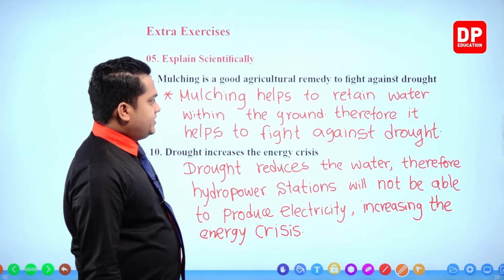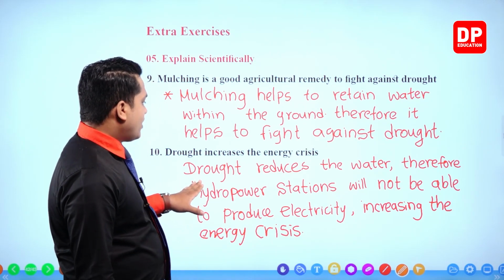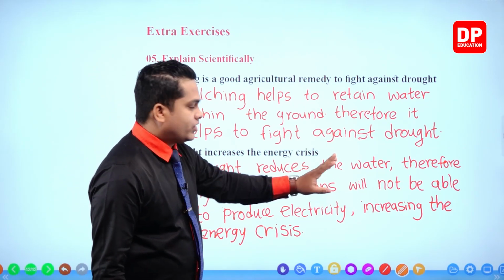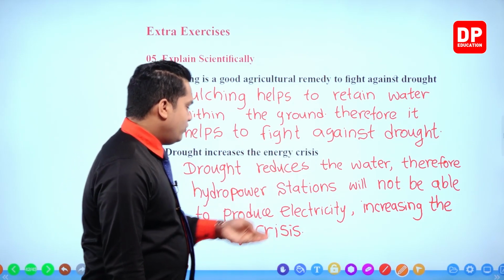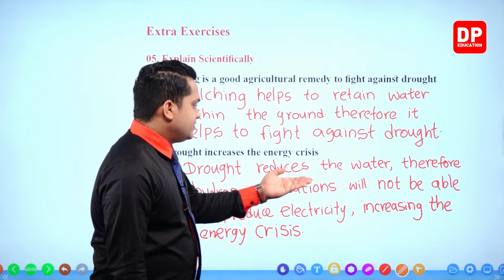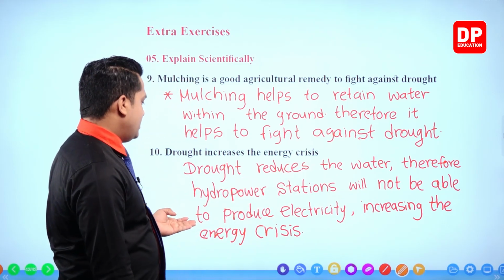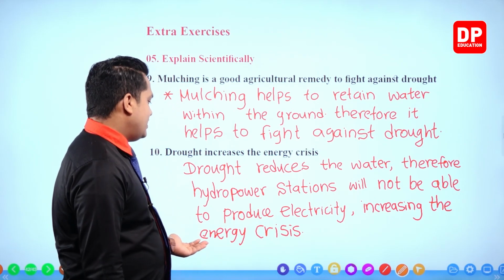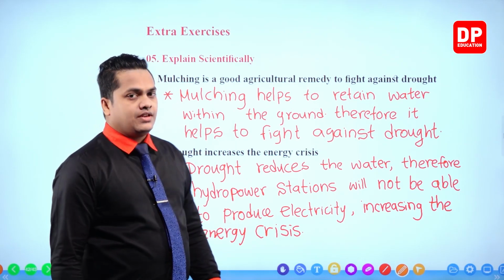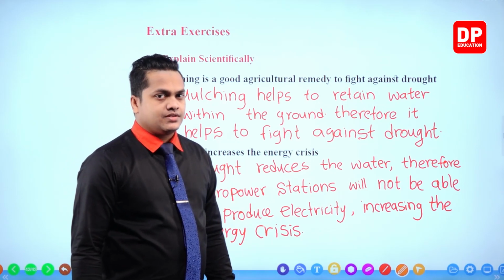So my dear children, this is the reason. Drought reduces the water. You know that drought is going to reduce the water. Therefore, hydropower stations will not be able to produce electricity, increasing the energy crisis. So this will increase the energy crisis.